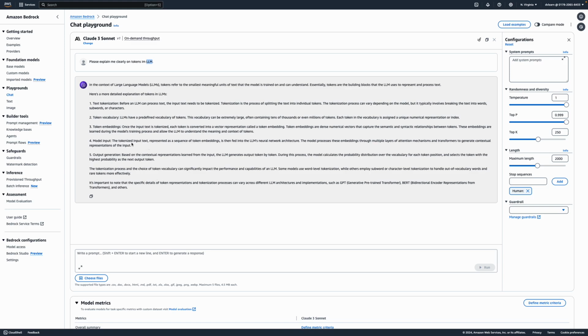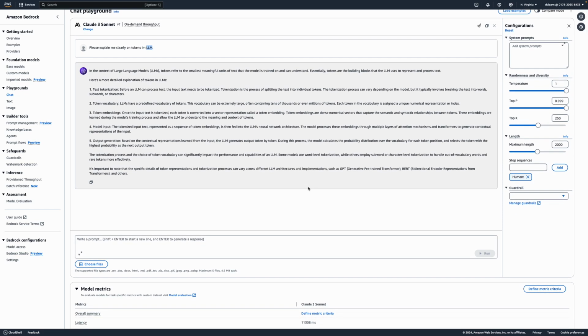Then the tokenized input text is represented as token embeddings. Embedding is something I'll cover in an upcoming video. But basically, tokenization breaks your text so that your model can really understand your tokens. That's the crux of it.